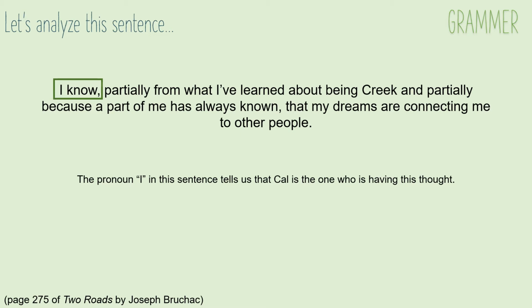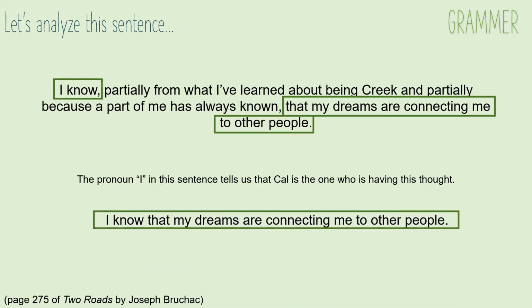Next, let's look at this third chunk, that my dreams are connecting me to other people. We can combine these two chunks into one full and complete sentence. That tells us that while the middle section gives us additional information, it's not grammatically necessary for this to be a complete and full sentence.